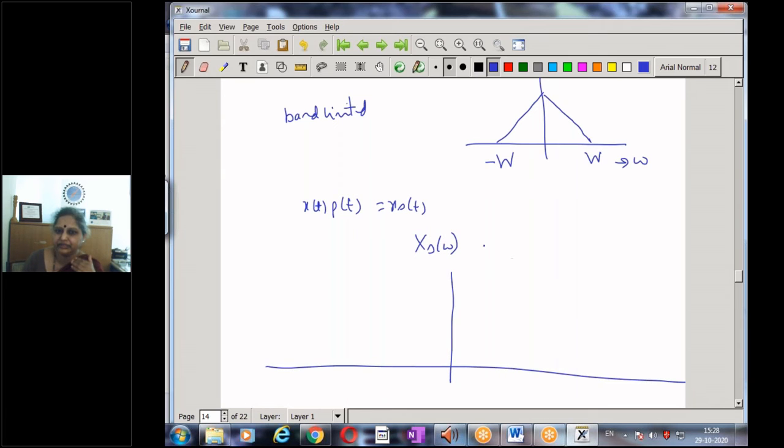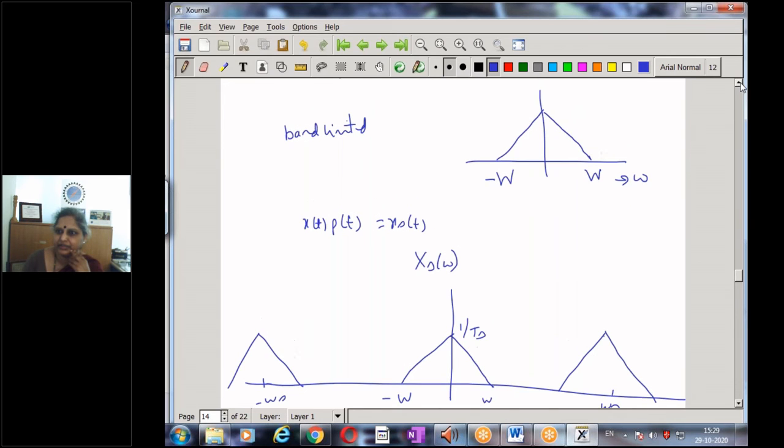If I look at the result, I have one term as 1 by Ts into x of omega, which spans minus w to plus w. And let us say this is my omega s. I have another term, of course multiplied by 1 by Ts, and similarly at minus omega s.